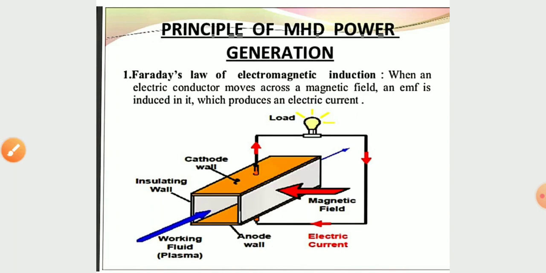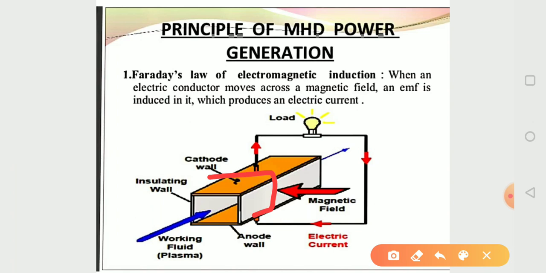We can see in the diagram, this is the magnetic field. Here the magnetic field lines will pass, and here is the working fluid. By the movement of the working fluid, electricity will be generated here.